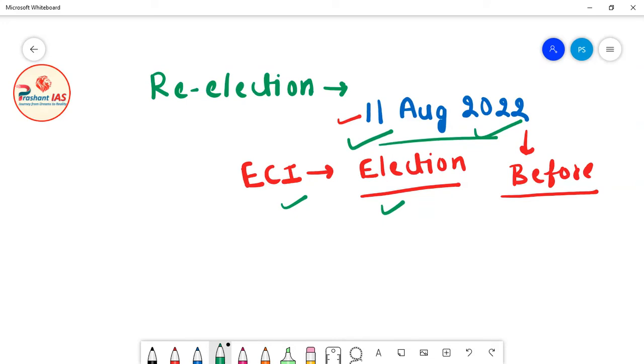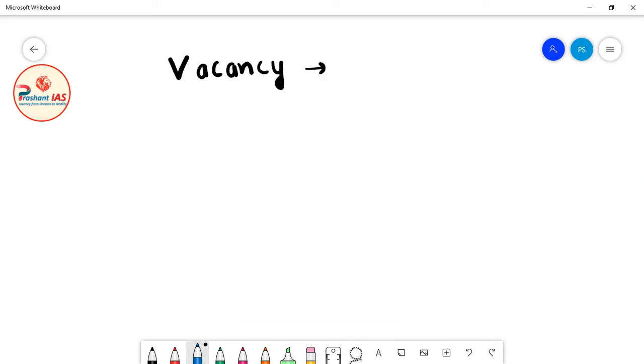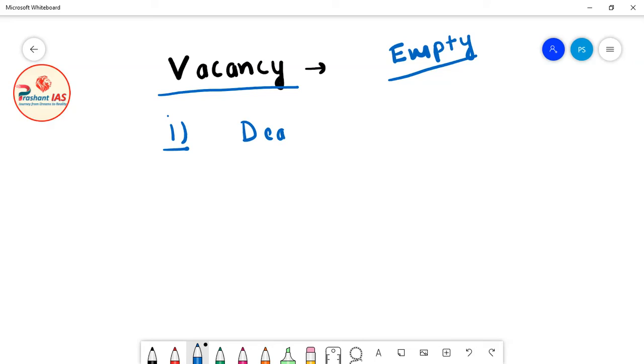Now friends, let's discuss the vacancy in the office of the Vice President of India. Vacancy means when the post of Vice President of India is empty, when no person is holding the post. Now friends, what can be the grounds of vacancy? First of all, vacancy can be due to death, which means the person holding the office of the Vice President of India dies. So due to death, a vacancy can happen.